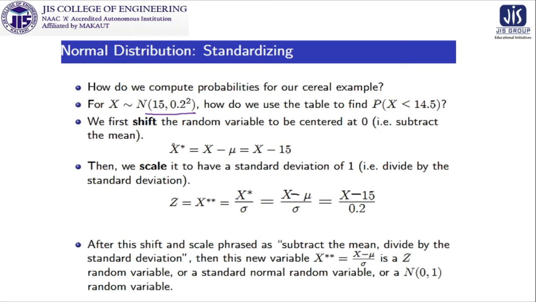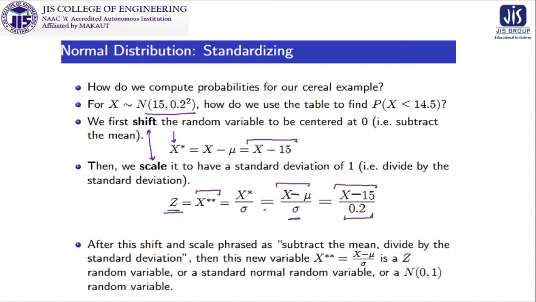So we can make a new shift for this random variable and we denote it as X star, X minus mu, because mu is given. After that we are scaling it, so shifting is done and scaling is done, scaling it to have a standard deviation of 1. So Z is newly generated from X star, that is X double star, X star by sigma. So the scaling is done, so X minus mu by sigma, where mu is 15 and sigma is 0.2.